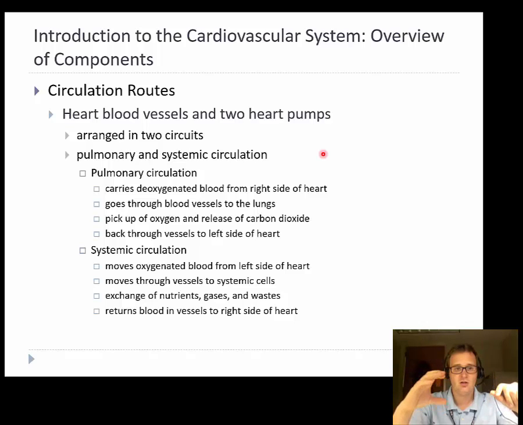The first circuit is our pulmonary circuit, and this is going to deliver blood to the lungs. This is going to be deoxygenated blood. It's going to the lungs to get reoxygenated. The systemic circuit then takes this oxygenated blood from our lungs and through the left side of our heart and delivers it back to the body. And so this is how we can get blood to all the rest of our systems.